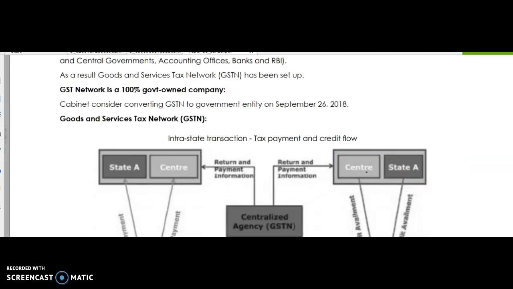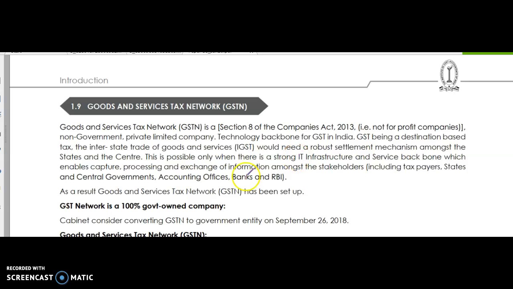And thereafter the GST portal. This will be GSTN, Goods and Services Tax Network. It has been formed as a Section 8 company under the Companies Act, a non-profit company. The government has formed this GSTN. It has a website managed by the government, which is gst.gov.in. What functions will it do now?